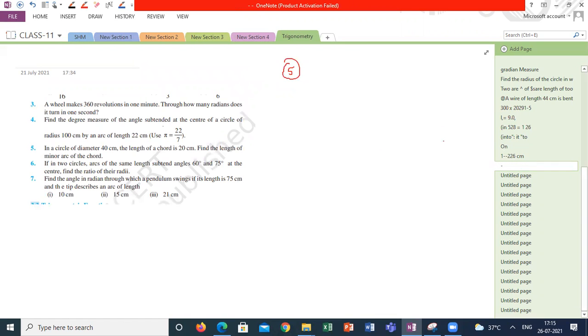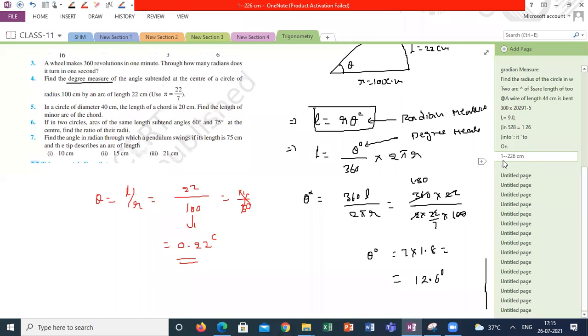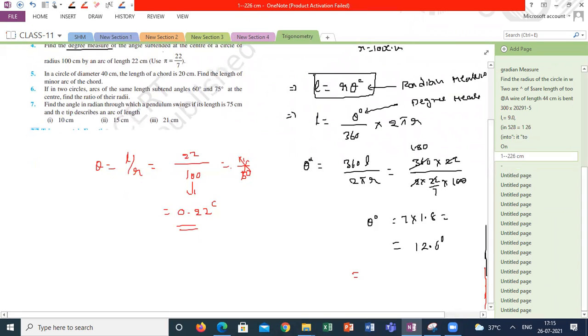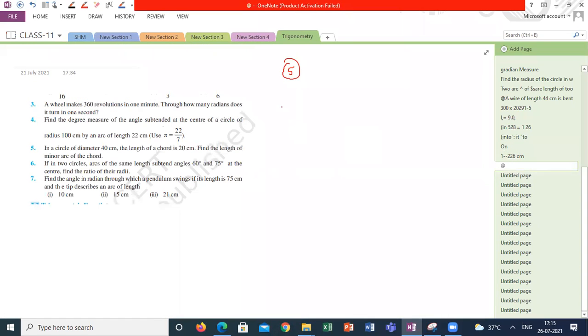Sir, instead of writing the degree in decimal, we can write in degrees and minutes. Yes, you can write in minutes also. It's your wish. If he is not asking you to compulsorily write in degrees, you can measure in degrees or convert into minutes and seconds also. If he mentions it, then you must. Yeah, next one, fifth one.